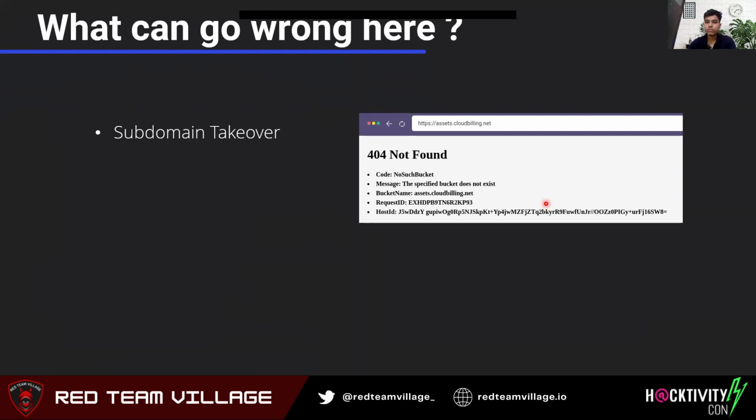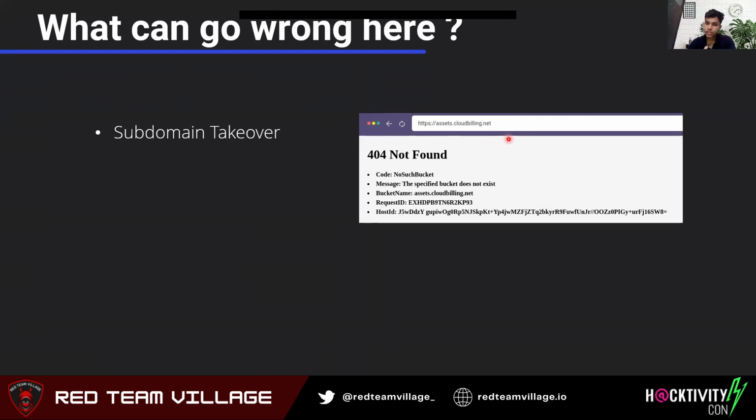Basically, if you are using an AWS DNS-based service, let's say Route 53, and you are using an S3 bucket with the same domain name or subdomain, and let's say you accidentally deleted that S3 bucket, and if anybody now navigates to that particular URL, let's say in this case asset.cloudbilling.net, then they will see a 404 not found error.